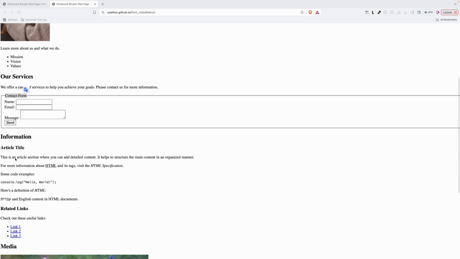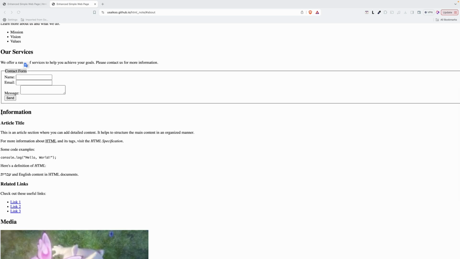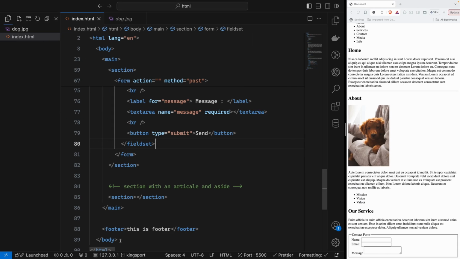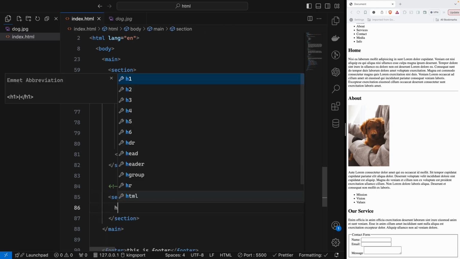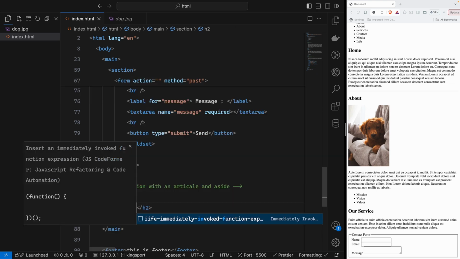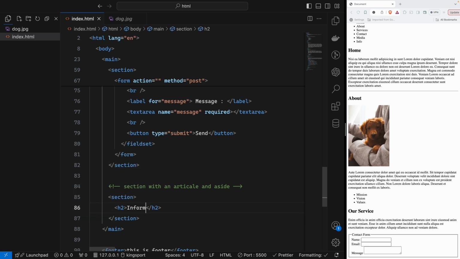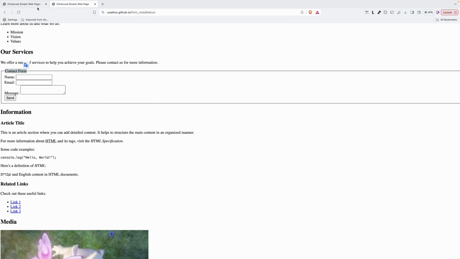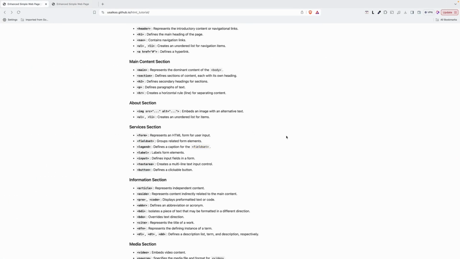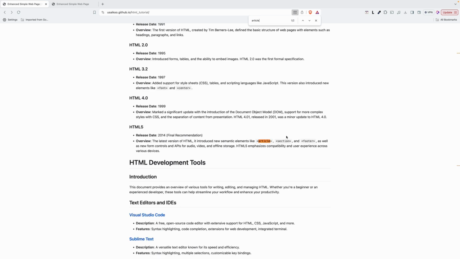So as you see, we have an information heading. So let's create the heading. Inside the section, yes, we will use h2, info and media information. So after that, we will create the article. Here I will introduce you to the article. Like I said, in HTML5 we have the article tag.